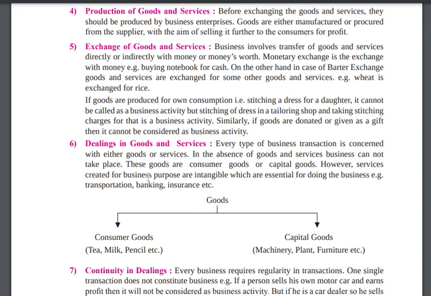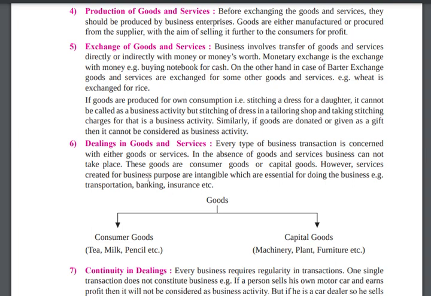And these are consumer goods or capital goods. However, services created for business purposes are intangible. If I talk about services, like teachers and doctors, it is intangible. You cannot see the product in them. There are also services essential for doing a business, for example transportation, banking, and insurance. In insurance and banking, you are not getting a physical product, but it is a service. Clear?